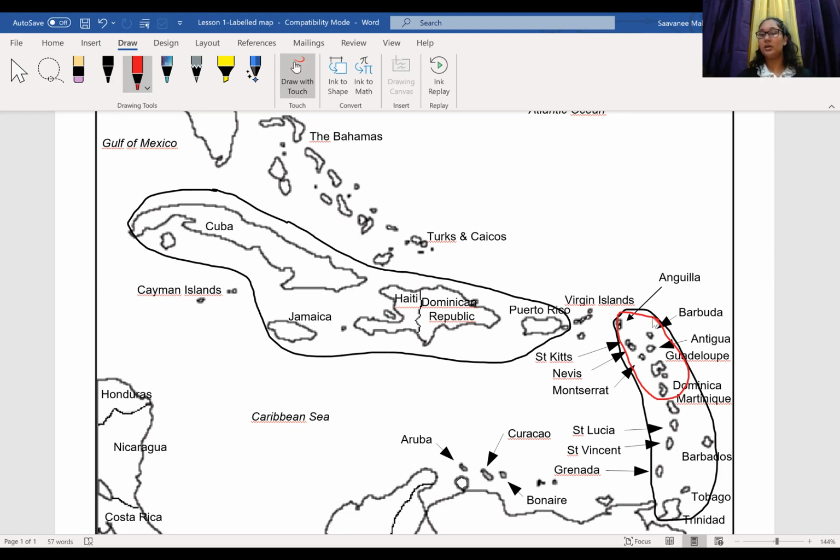So can you name a few for me? Right, Guadeloupe, yes. Anguilla, correct. St. Kitts and Nevis, Antigua and Barbuda, Montserrat, great. And Dominica, right. So from Anguilla to Dominica, those are the Leeward Islands. Let's look at the Windward Islands now, yes?